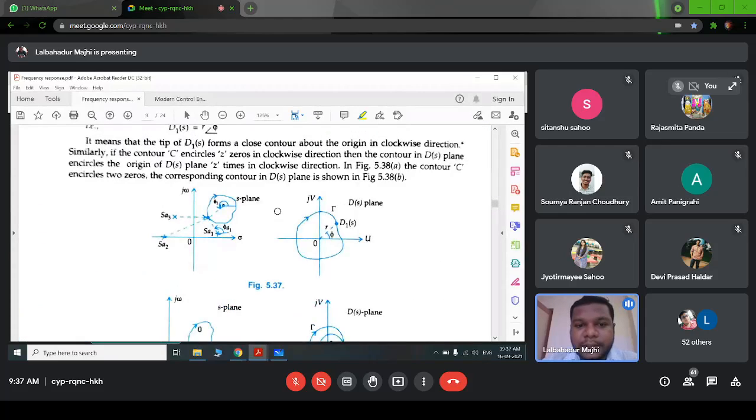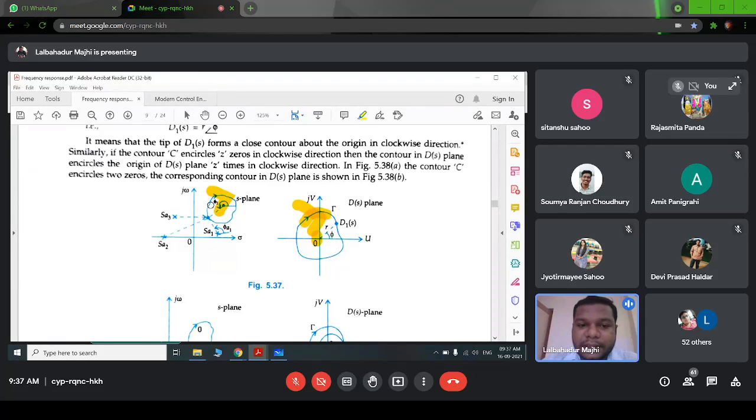Coming to Cauchy's principle of argument, it says that if our contour in the S plane encloses a zero, then in the D of S plane the contour will enclose the origin in the clockwise direction. This is Cauchy's principle of argument.